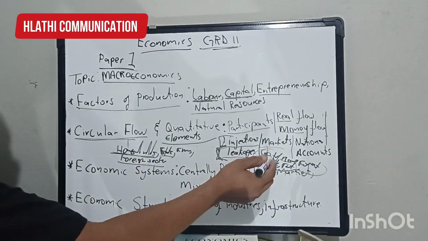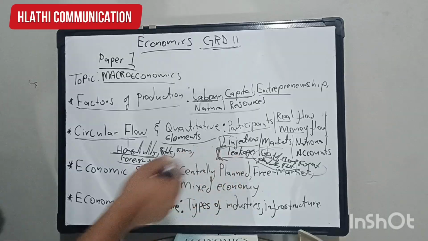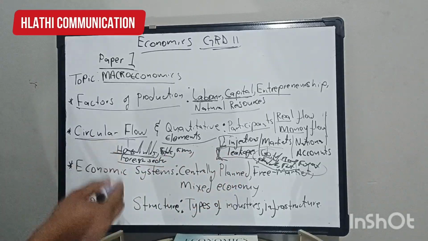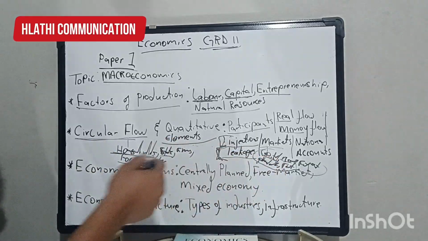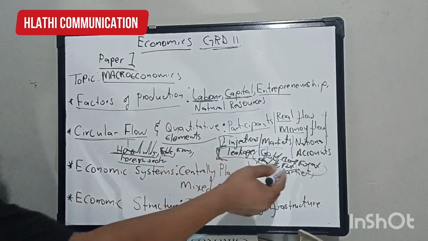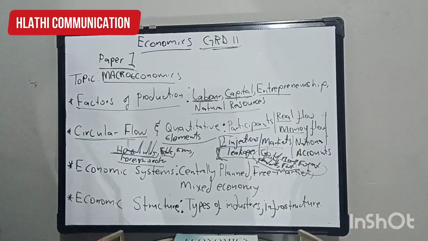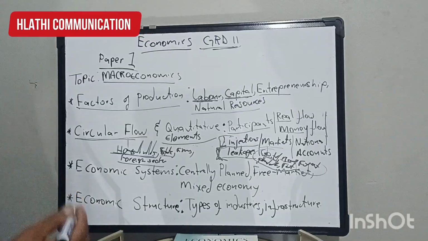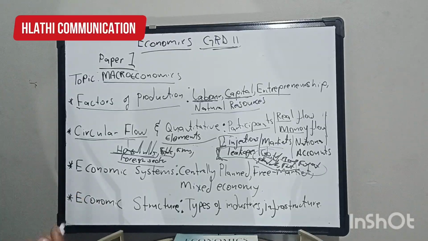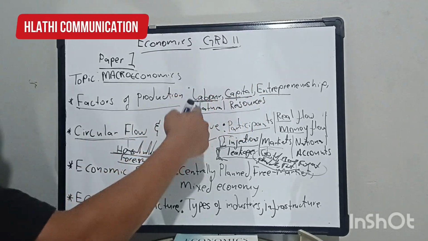So the difference between the capital market and the money market is that the one is for long-term funds and loans, which is the capital, and the other is for short-term loans and funds, which is the money market. Then we have the factor market. The factor market is the market whereby we trade the factors of production, which are labor, capital, entrepreneur, and natural resources.